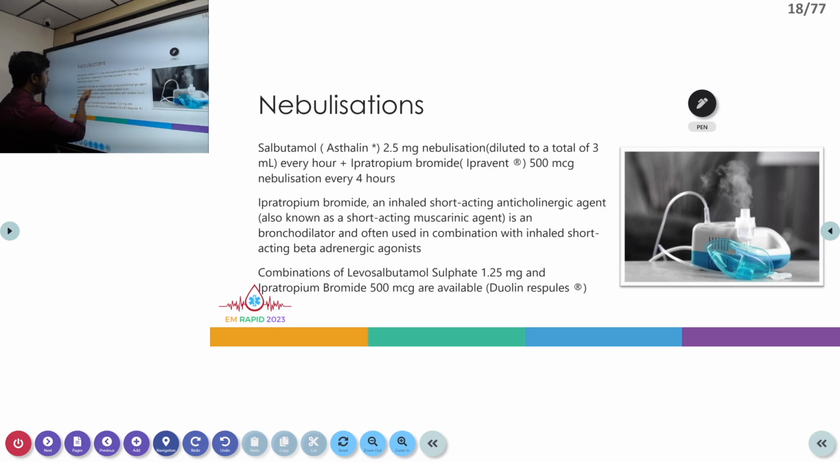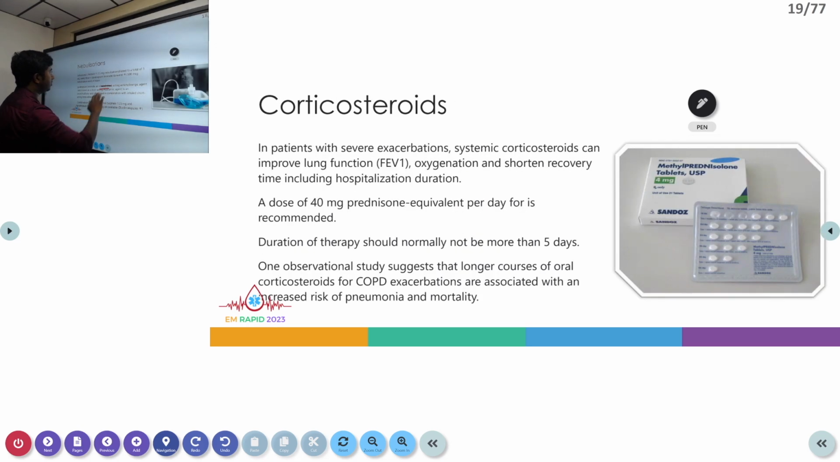Similarly, we also have combinations like levosalbutamol with ipratropium bromide. Ipratropium is an anticholinergic, which can again relieve the bronchospasm. In certain conditions, we might also have to give inhaled steroids, like budesonide, along with the other medicines to relieve the bronchospasm. Coming to steroids, they are not always indicated in COPD patients, but in certain conditions they can improve lung function, oxygenation, and also shorten the recovery time.